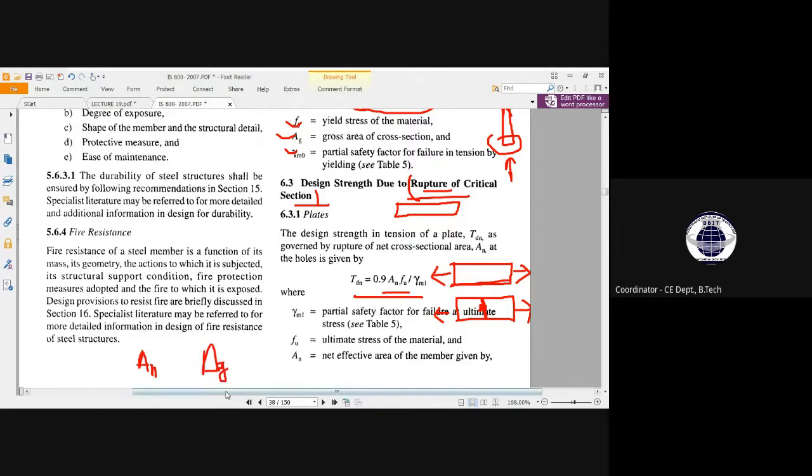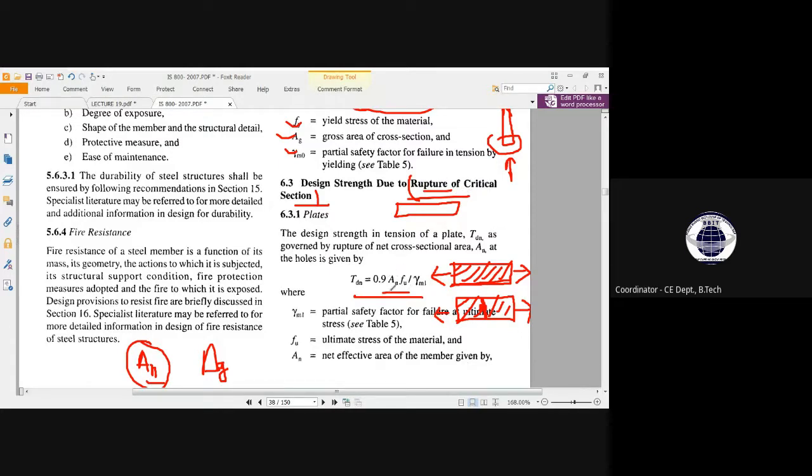Gross area means the total area before creating a hole in that page. This is the total area. We are not reducing any of it, and AN is the reduced part of the area, meaning just avoiding that hole, the rest of the area is AN. Okay, that is net area. Net and gross. Gross means total, and N means that reduced part of the area. So the rupture will occur from the critical section.